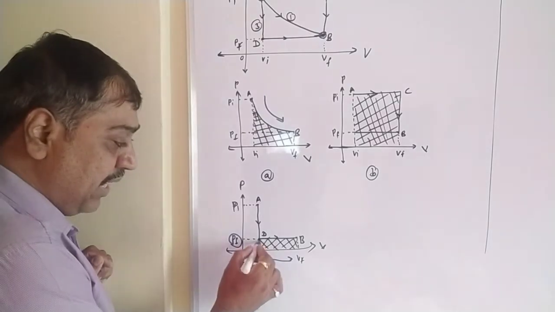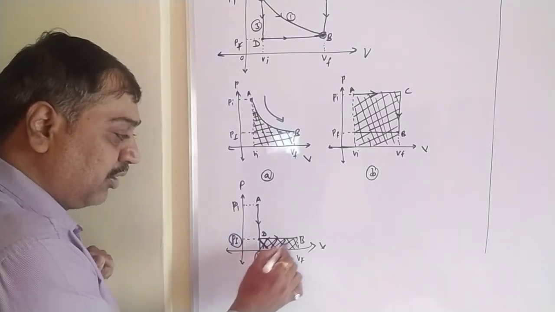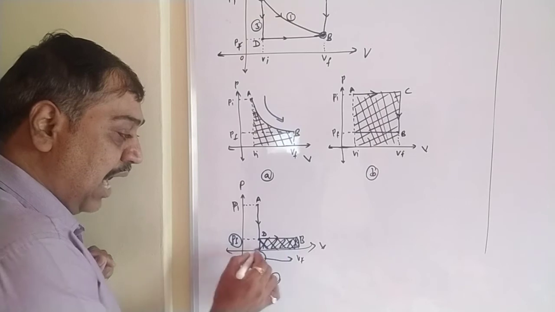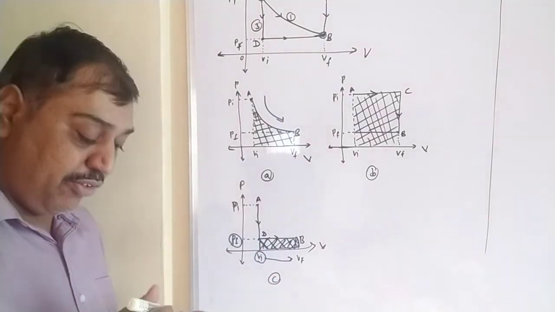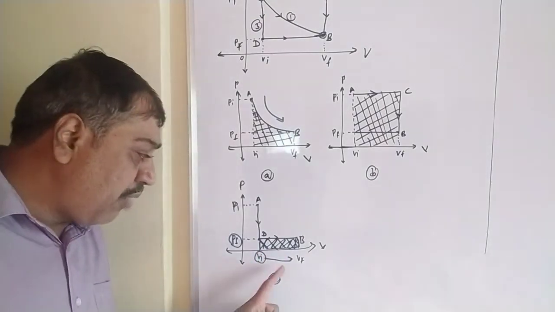Now if you see, the area under this curve is this much. So this much is the area under the curve, and out of these three diagrams, the area under the curve is smallest for this.